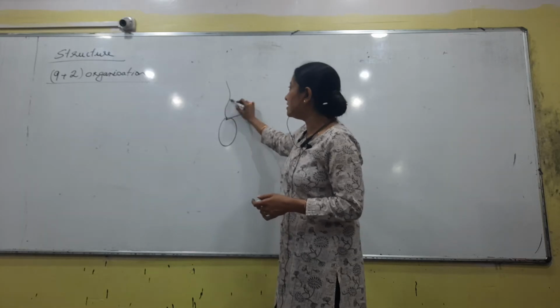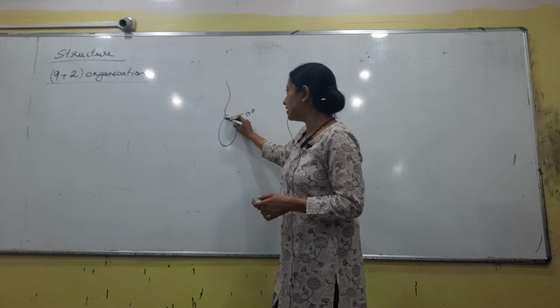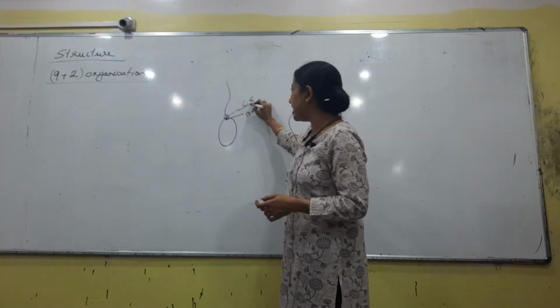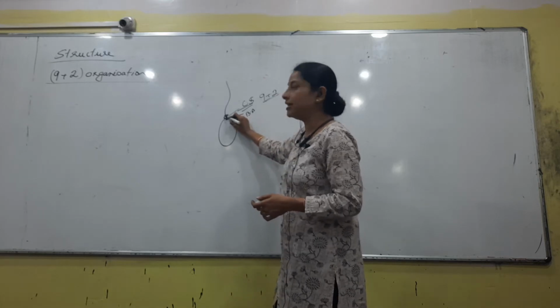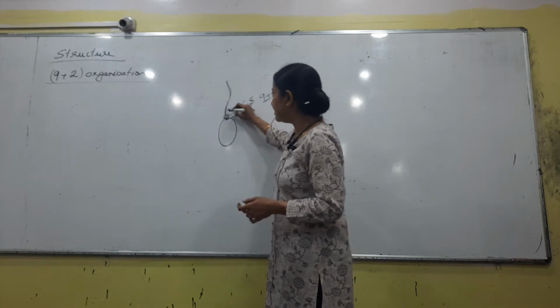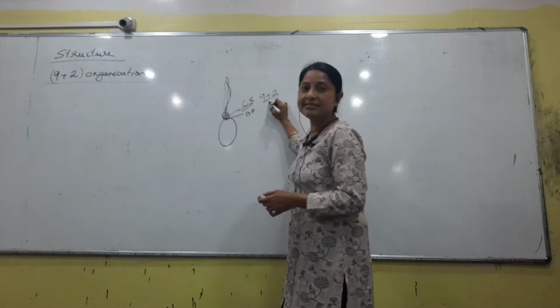So if you want to see the structure of the cilia and you see this section, right at the origin, you see the cytoskeleton. And what is the arrangement? It is 9 plus 2. So this is the point that we are talking about, right? In the centermost portion of the flagella, this part will have this structure.